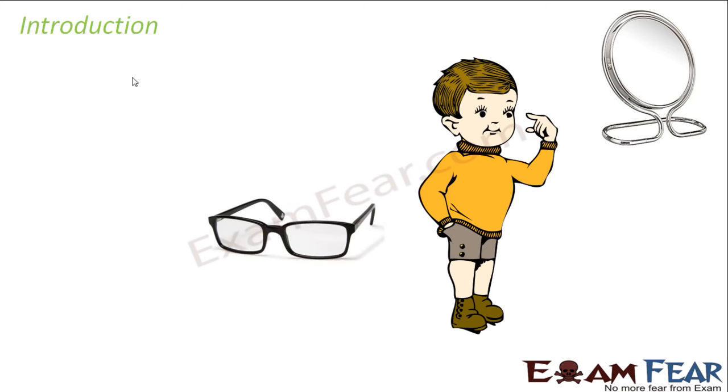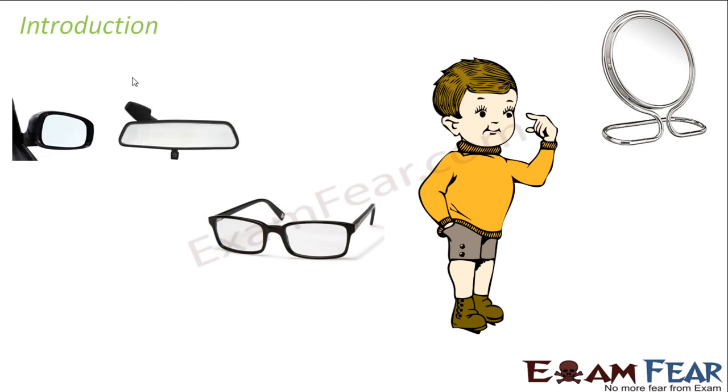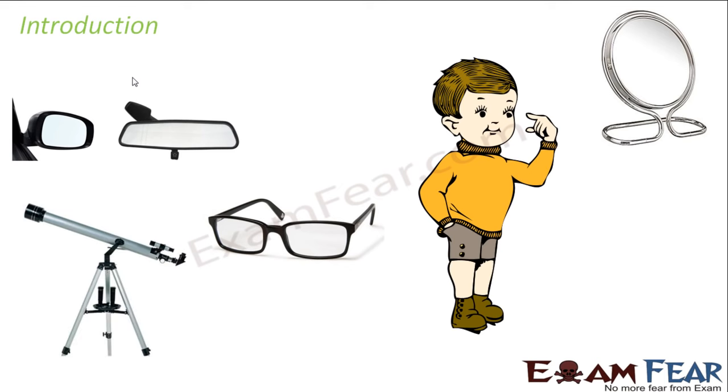The spectacles, most of you would have seen a spectacle. Some of you maybe are using one. So they are all applications of what we are going to study in this lesson. The rear view mirror used in your cars: while somebody is driving a car, there is a mirror on his right hand side, a rear back view mirror which enables you to see the traffic coming behind you, right?